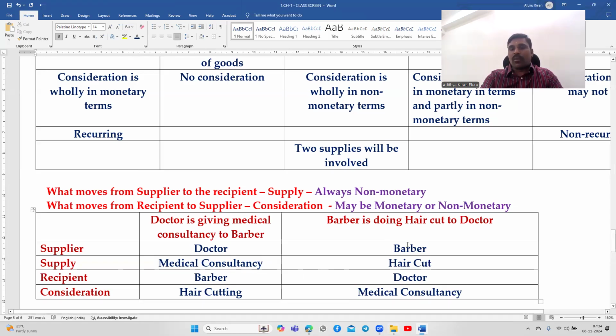If you observe the barter transaction, two supplies are involved, because in both the cases there is a supply. In one transaction, one person is a supplier. In another transaction, another person is a supplier. So far as medical consultancy is concerned, the doctor is the supplier and the barber is the recipient. So far as the haircut is concerned, the barber is the supplier and the doctor is the recipient. Okay, right. This is the point.